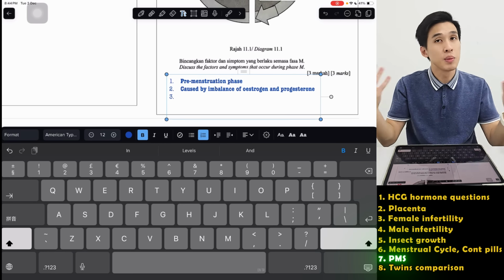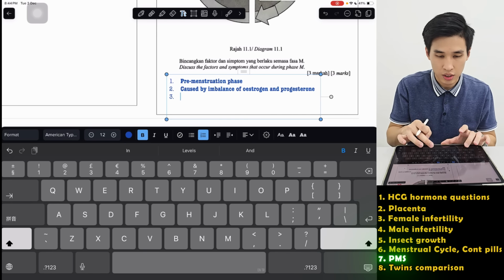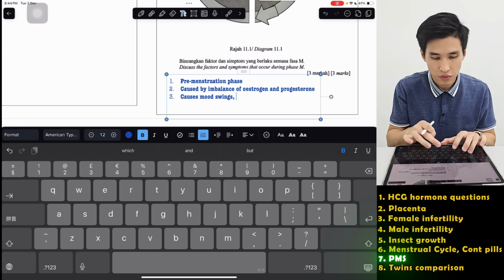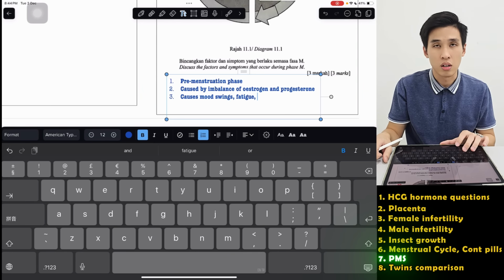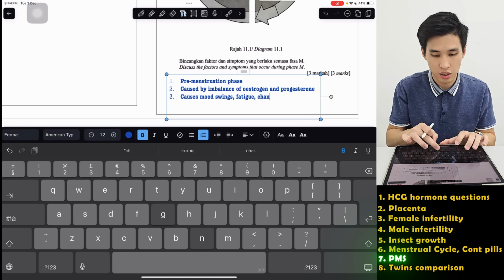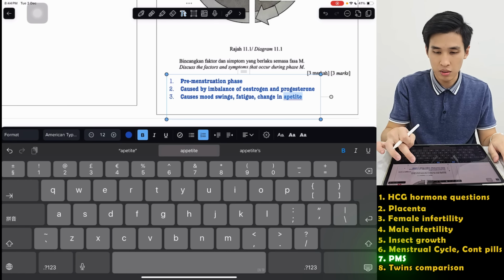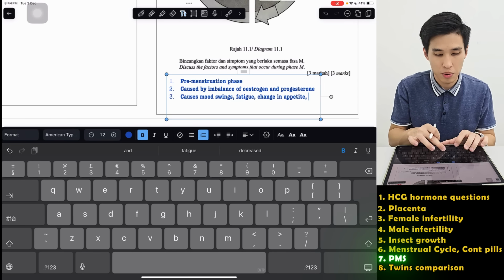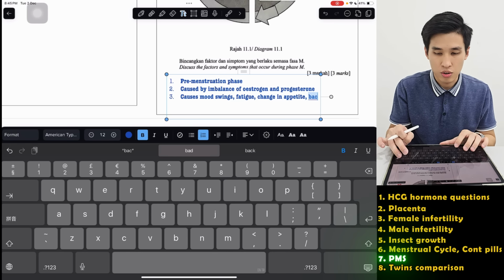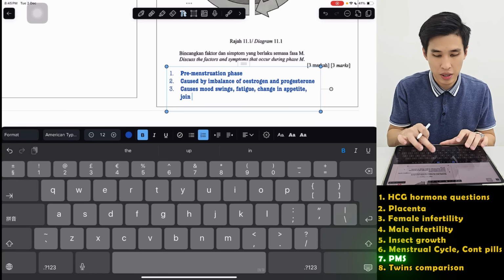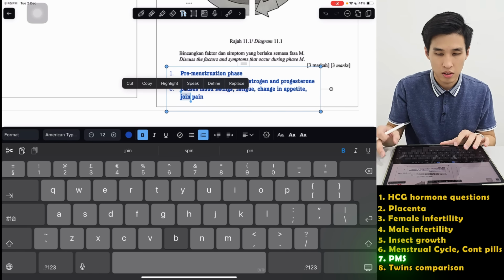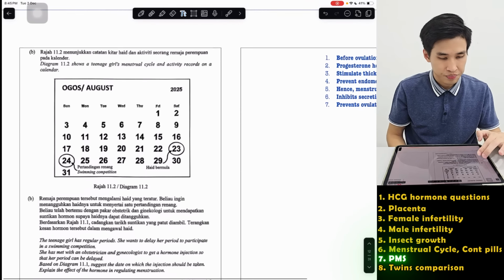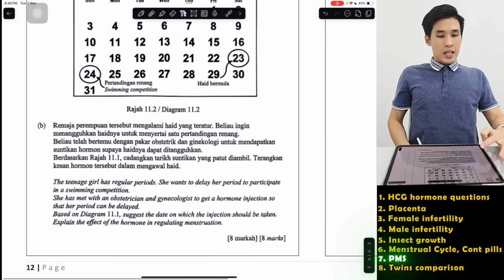So symptoms, it causes mood swings, fatigue, change in appetite, for example. And because of lack of estrogen, the absorption of calcium becomes weak. So probably you have joint pain or back pain. Yeah, so suddenly you feel like an old person. 3 marks, see?